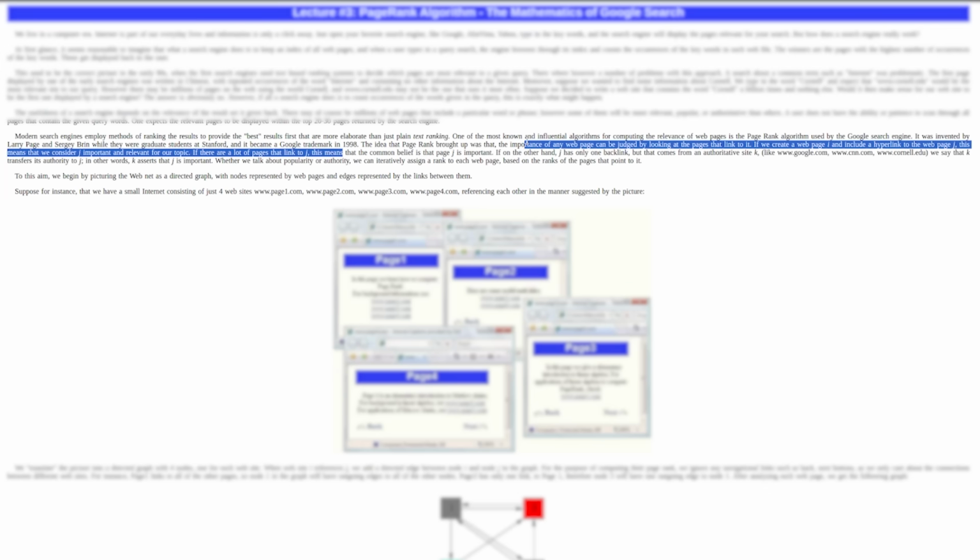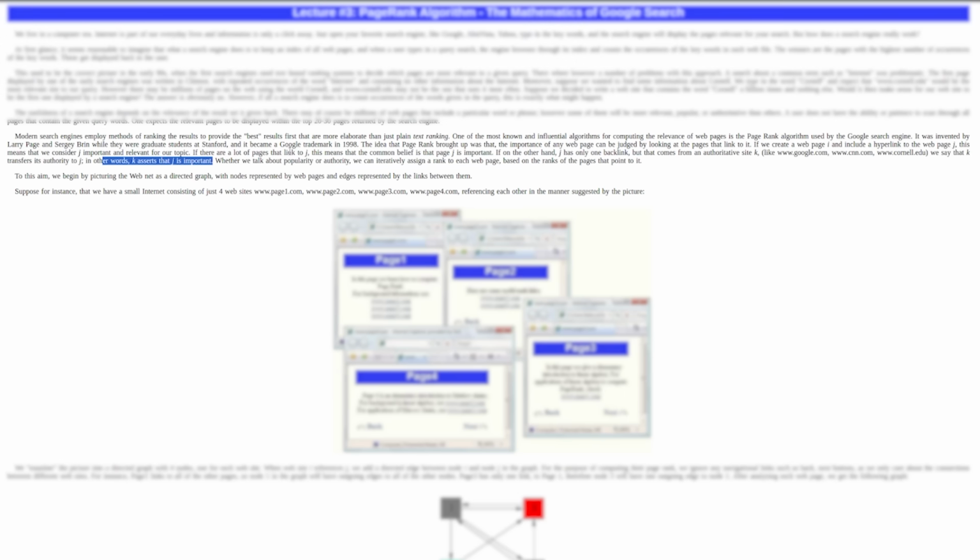The idea that PageRank brought up was that the importance of any page can be judged by looking at the pages that link to it. If we create a web page I and include a hyperlink to the web page J, this means that we consider J important and relevant to our topic. If there are a lot of pages that link to J, this means that the common belief is that J is important. If, on the other hand, J only has one backlink, and that comes from an authoritative site K, which means websites that are typically large and more recognized like Google, CNN, or Cornell.edu, we say that K transfers its authority to J. In other words, K asserts that J is important.